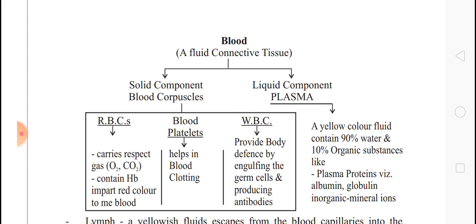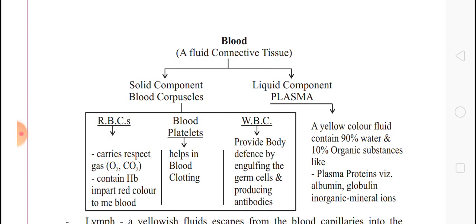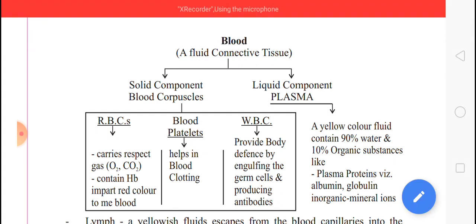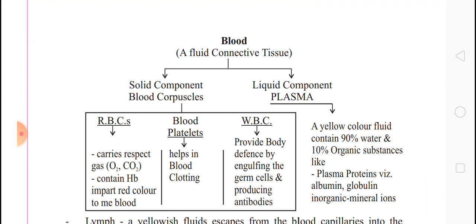Blood is a red colored liquid which circulates in our body. Blood is red. Why blood is red? Because it contains a red pigment called hemoglobin in its red cell. Blood is a connective tissue.